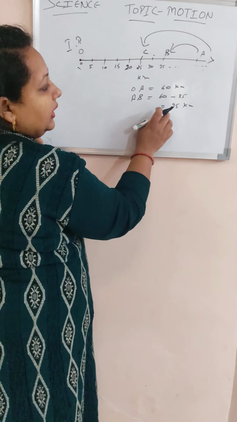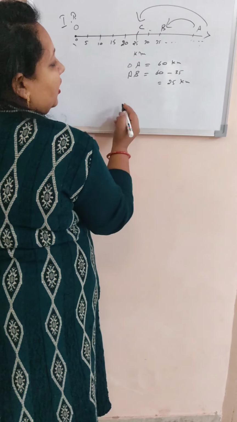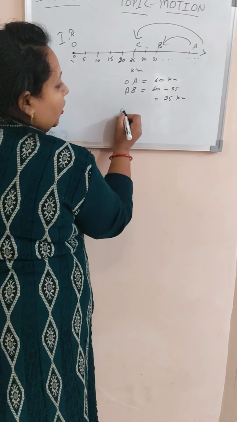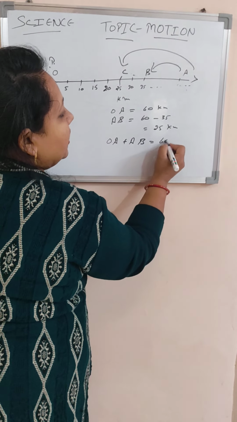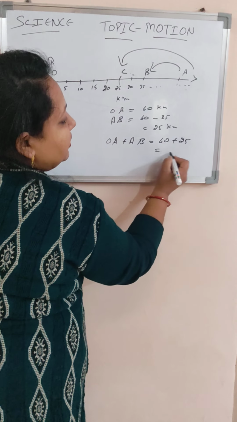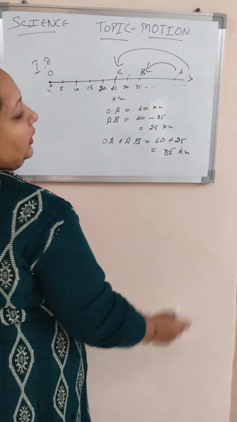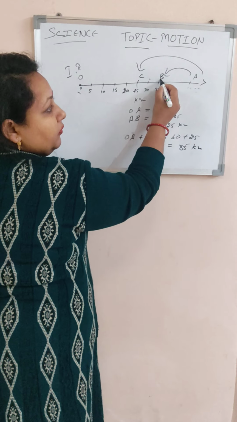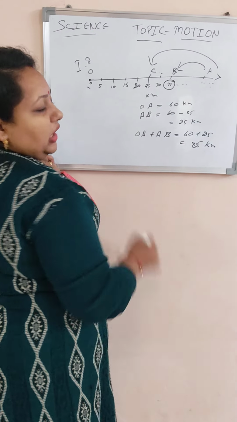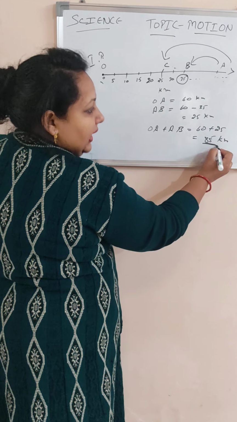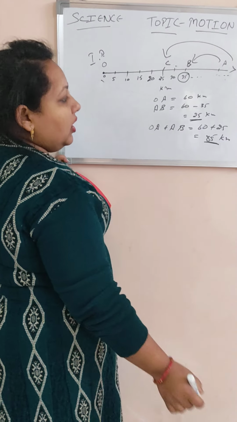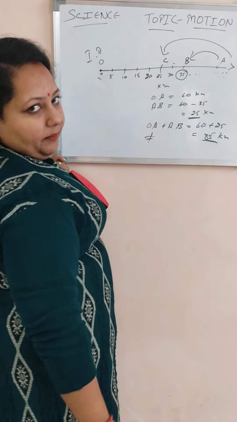Now students, the distance covered by the object is OA plus AB, which is 60 plus 25, which is 85 kilometers. But the displacement, where the object is from the start, is 35 kilometers. So the distance and the displacement of the object cannot be the same.